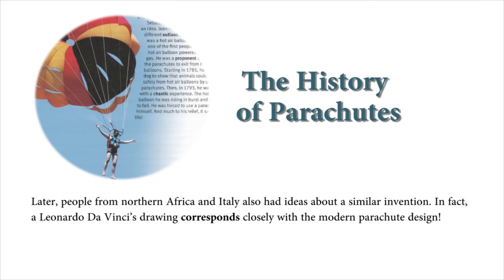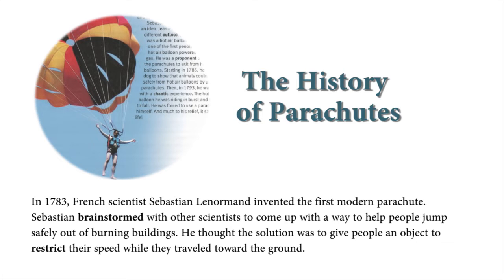Later, people from northern Africa and Italy also had ideas about a similar invention. In fact, a Leonardo da Vinci drawing corresponds closely with the modern parachute design. In 1783, French scientist Sébastien Lenormand invented the first modern parachute. Sébastien brainstormed with other scientists to come up with a way to help people jump safely out of burning buildings.